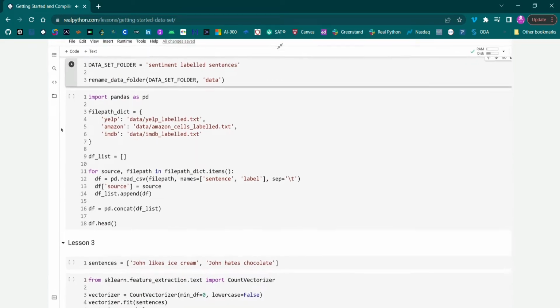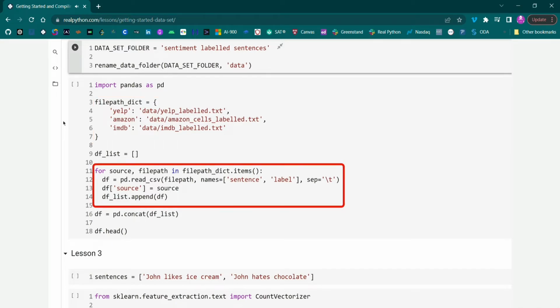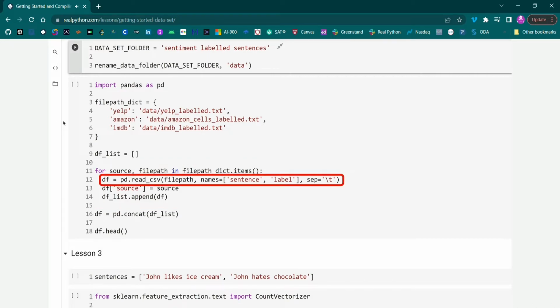You're going to concatenate those files using pandas. First, import pandas and alias it as PD because data scientists don't like to type. Next, create a mapping between each file in the dataset and its source. Iterate over the files in the dictionary and read each one into a pandas data frame. Notice that even though you are using the readCSV function from pandas, you can specify any separator.